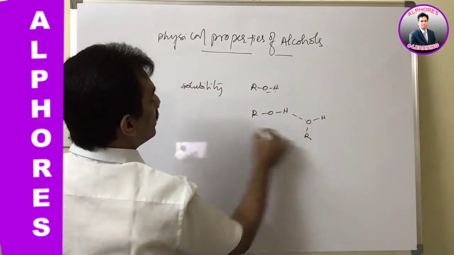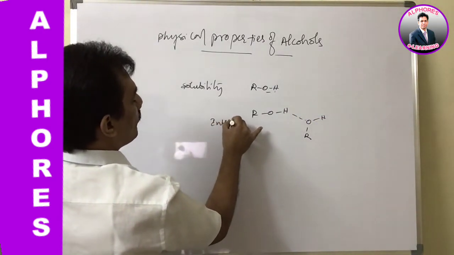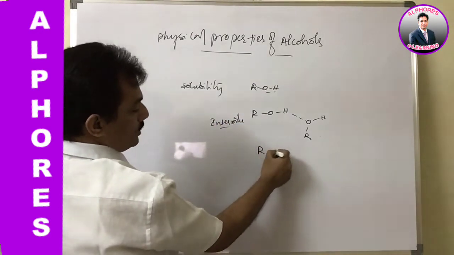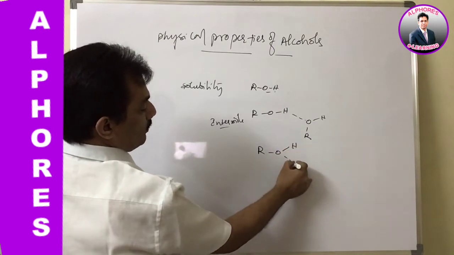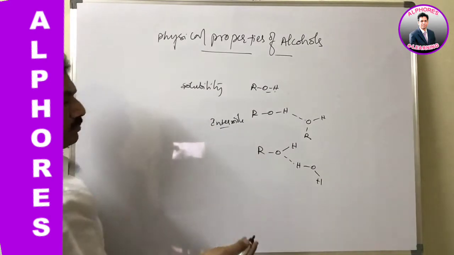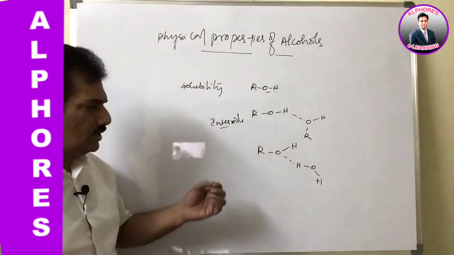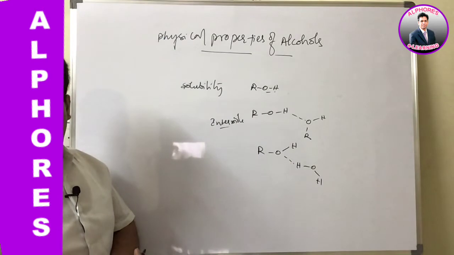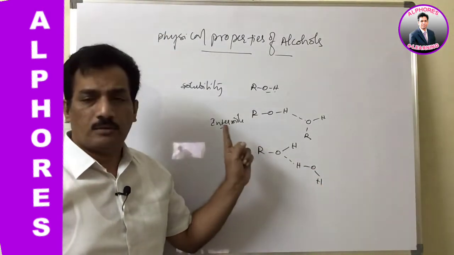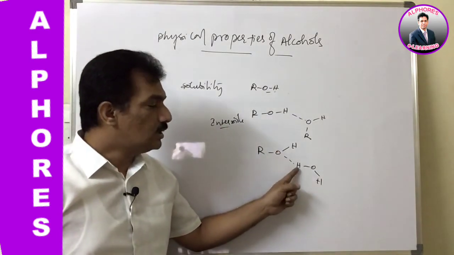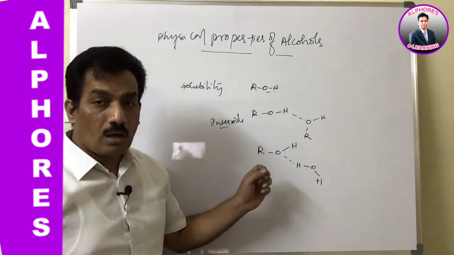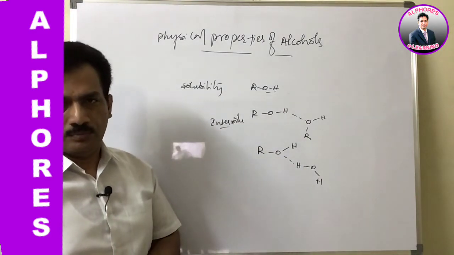This is intermolecular hydrogen bonding, and similar hydrogen bonding is also formed with water, or some other protic solvents, say for example acids, though when treated with acids they may react. As the hydrogen bonding capacity is more, alcohols are more soluble in water.